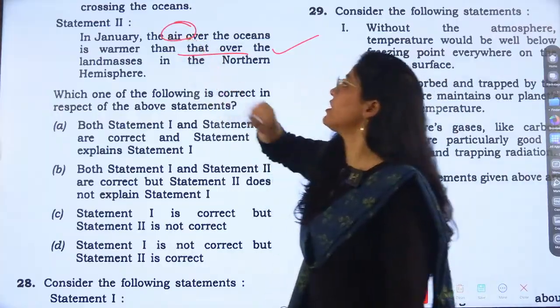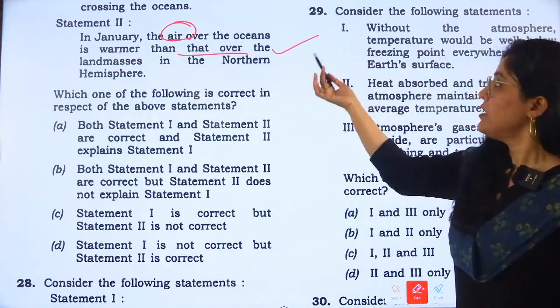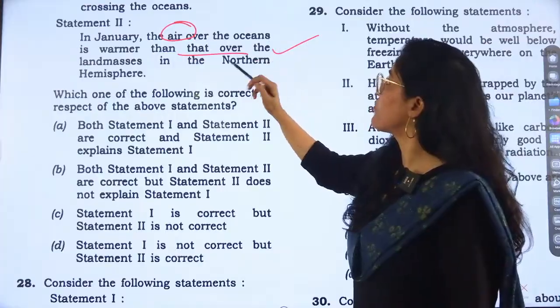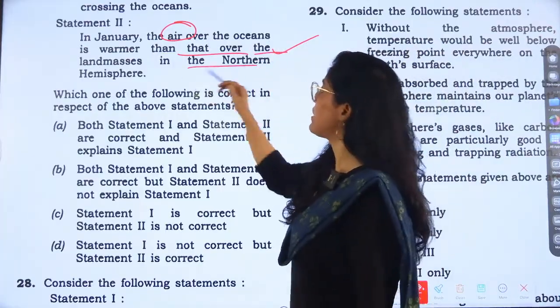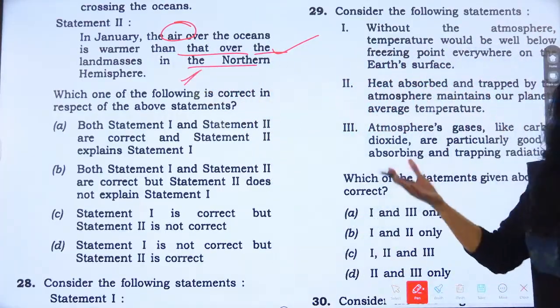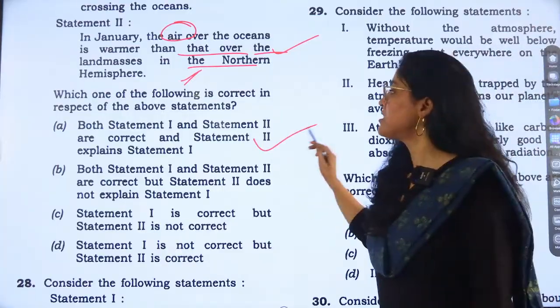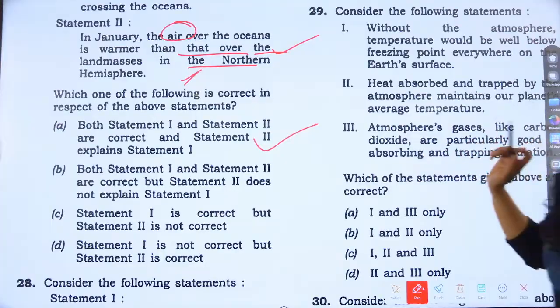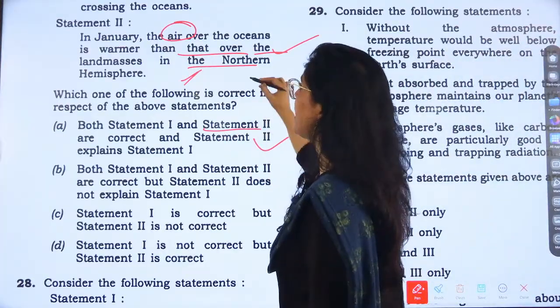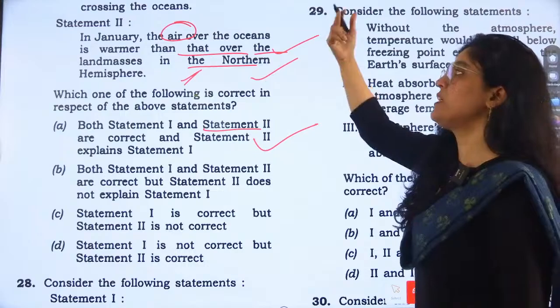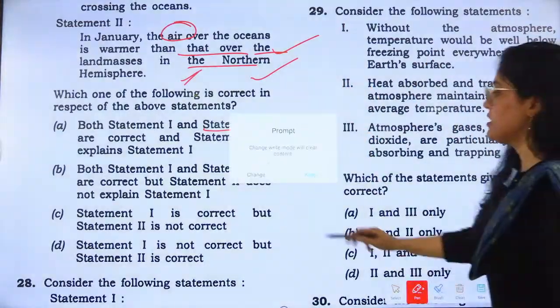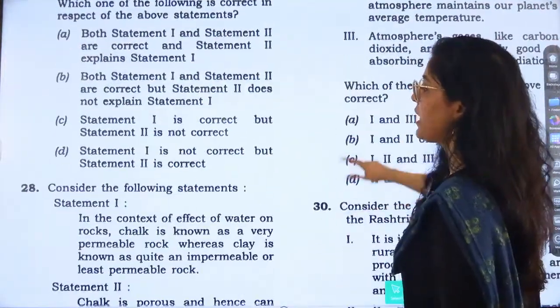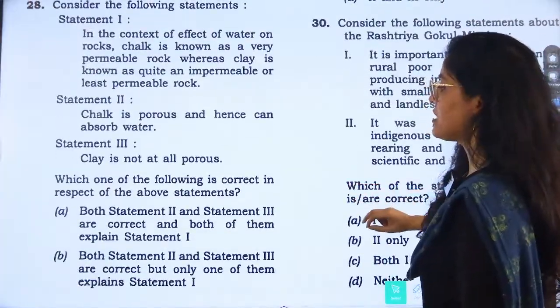The air over the ocean is warmer than over the landmass in the northern hemisphere. So which is the correct statement? Answer would be A. Question number 27 ka answer would be A. Both statement 1 and 2 are correct, right? And statement 2 explains statement 1. 27 answer. Now 28. Okay, it is about chalk.